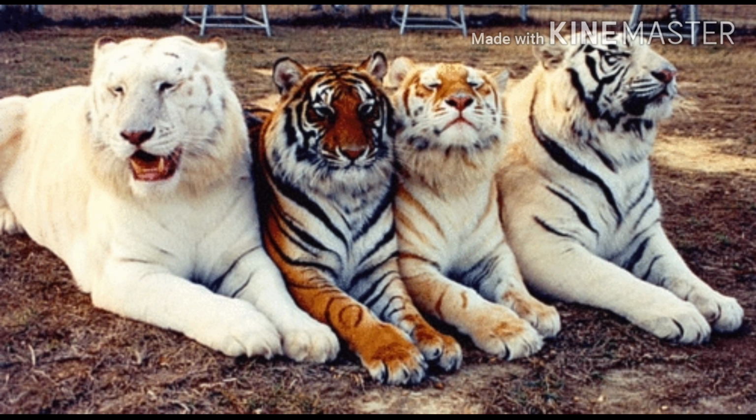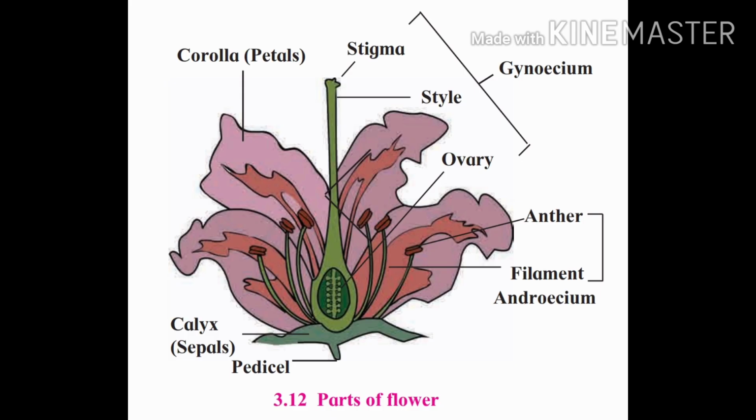Now let us begin the actual sexual reproduction in plants. The flower consists of four floral whorls: calyx, corolla, androecium and gynoecium, arranged in sequence from outside to inside.